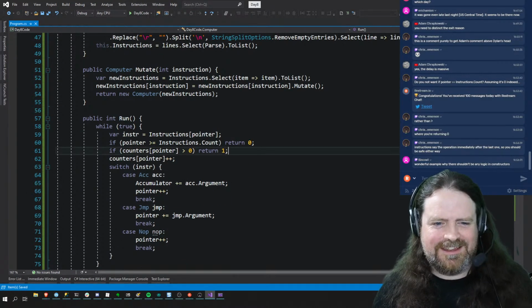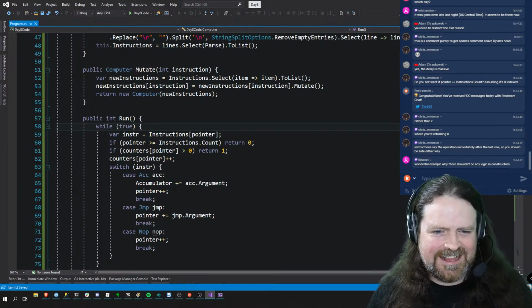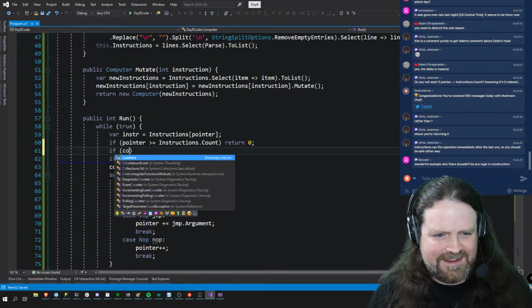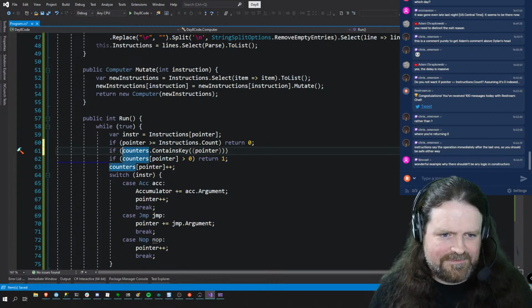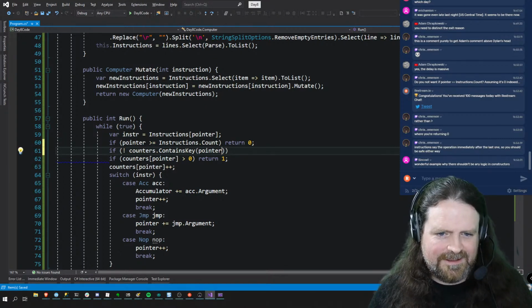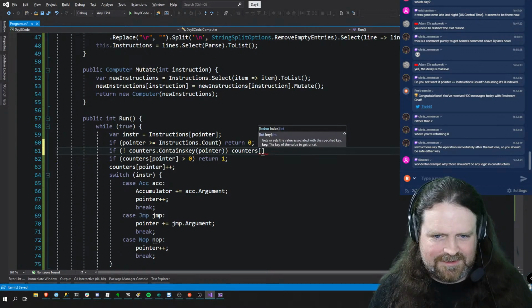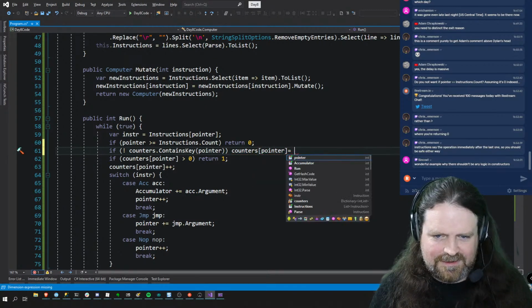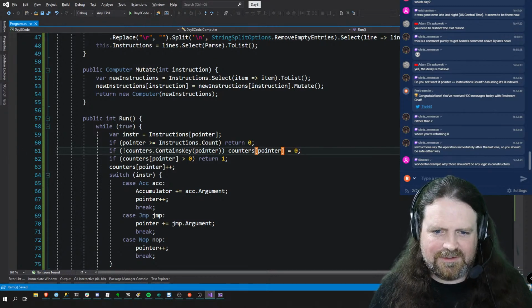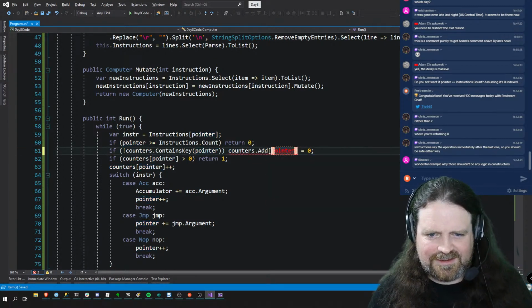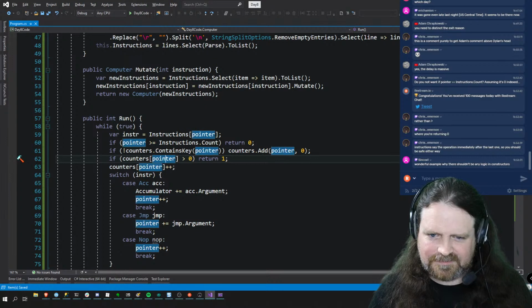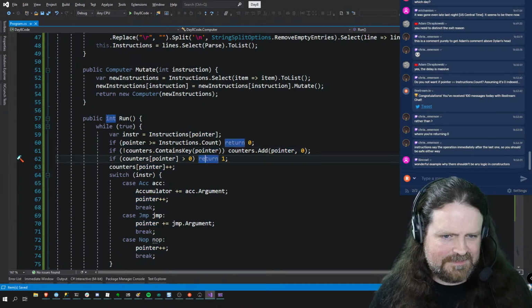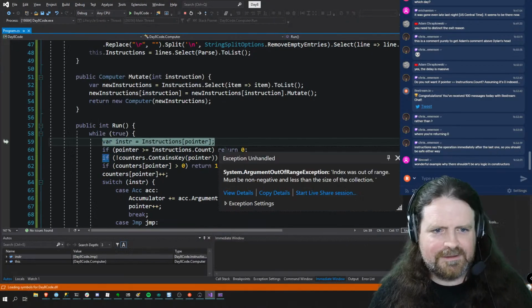And I am going to put in the sanity check that we had at the beginning, which says if counters contains key pointer. So if counters does not contain key pointer, in that case, counters pointer equals 0, or we can do a counters.add pointer 0. The syntax is equivalent. I think the add is more explicit. But that, I think, should run now.